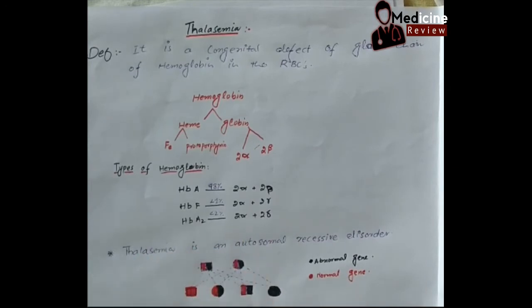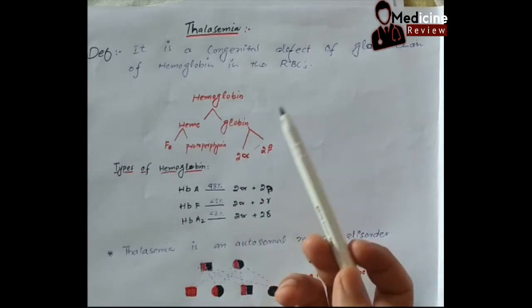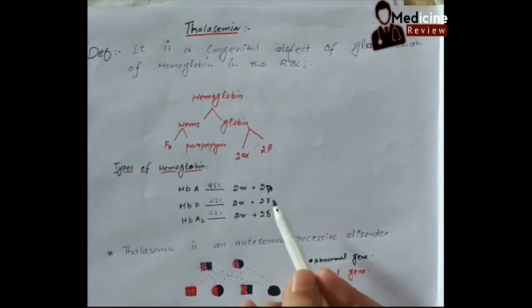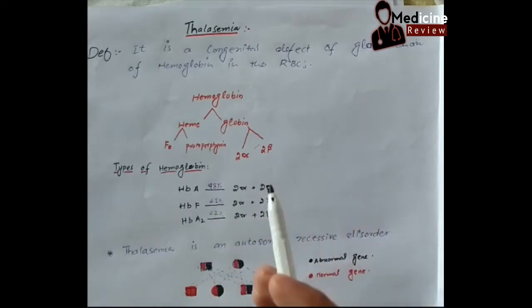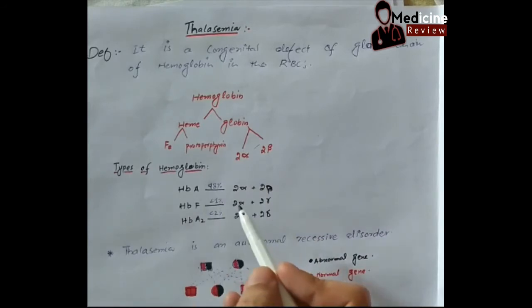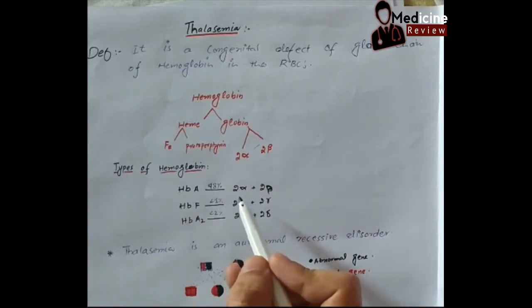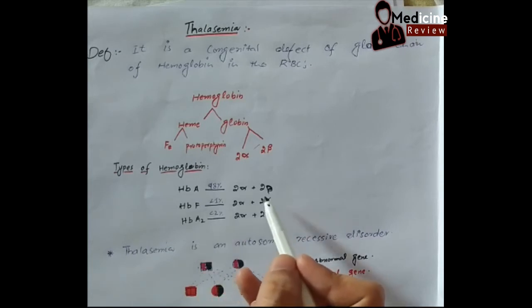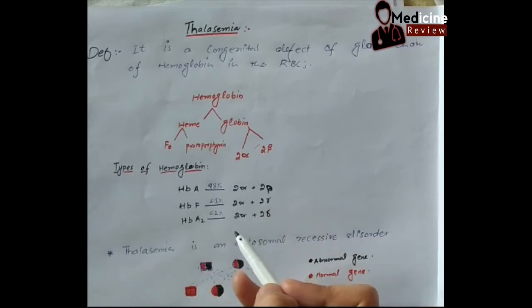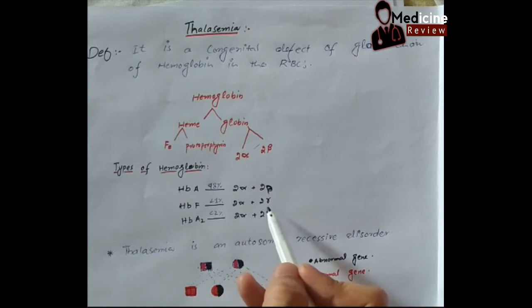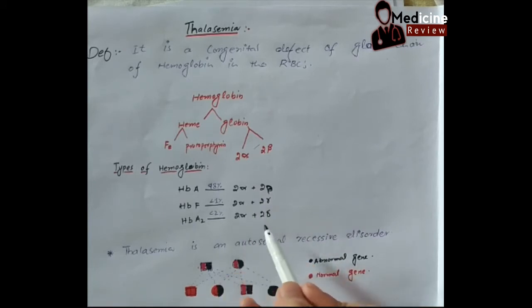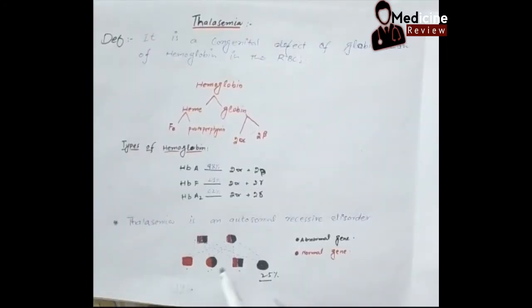The main problem in thalassemia is when there is a defect in the globin chain. Whichever chain is absent will determine the type of thalassemia. For example, if the alpha chain is absent, we will call it alpha thalassemia. If the beta chain is absent, we will call it beta thalassemia. If the gamma chain is absent, we will call it gamma thalassemia. If the delta chain is absent, we will call it delta thalassemia.